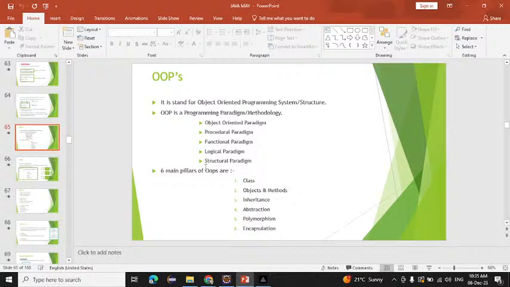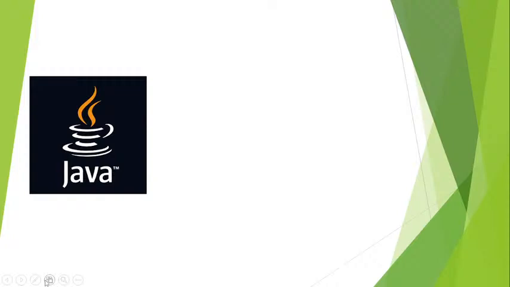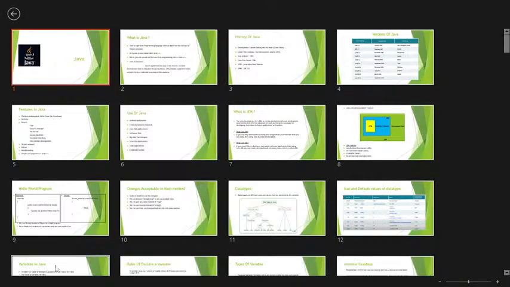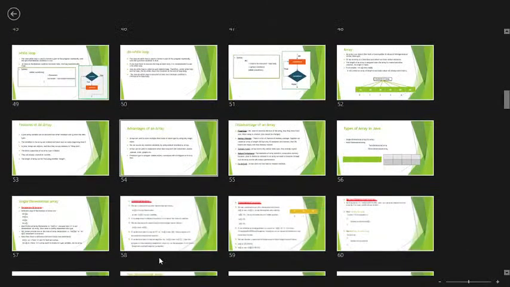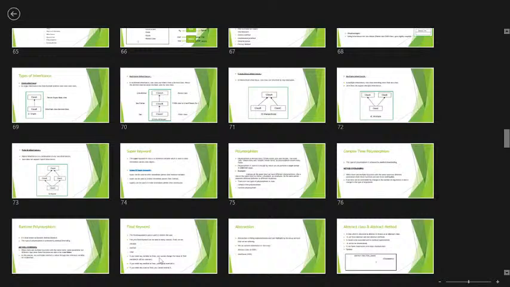Okay, so what is meant by OOPs? Okay, my screen is visible. My screen is visible, guys. Yes, yes. Okay, okay. So we'll move to the OOPs.